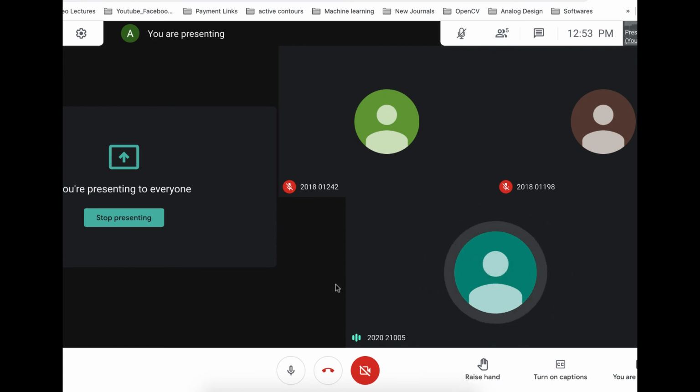Sir, in those three different forms of transconductance, which is more acceptable or mostly used? It basically depends upon your situation.